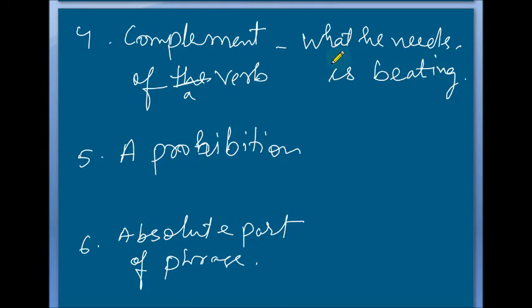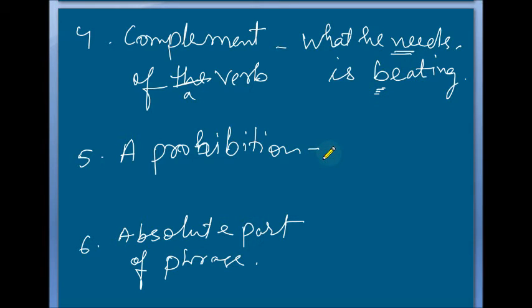So actually in this, what he needs, needs is the main verb. Now beating is adding the complement to this need. What he needs is beating, that means he needs beating actually. So this beating is complementing needs here.